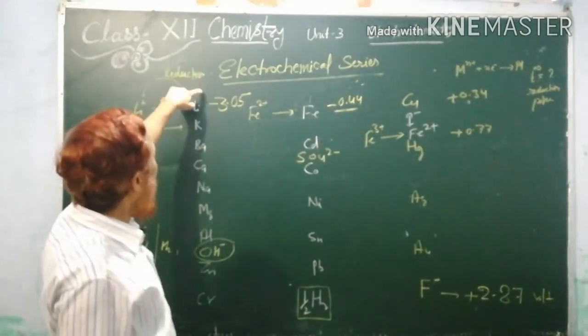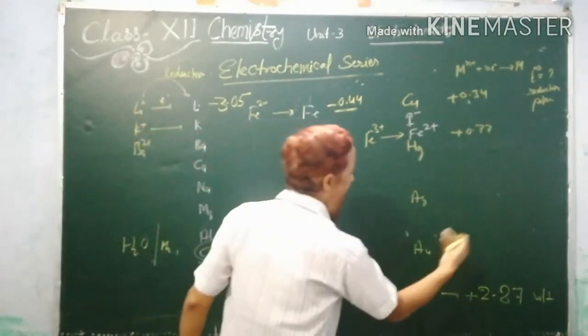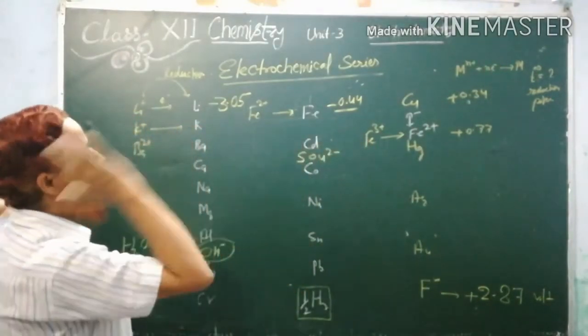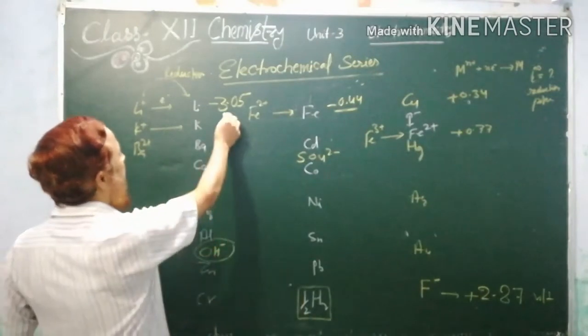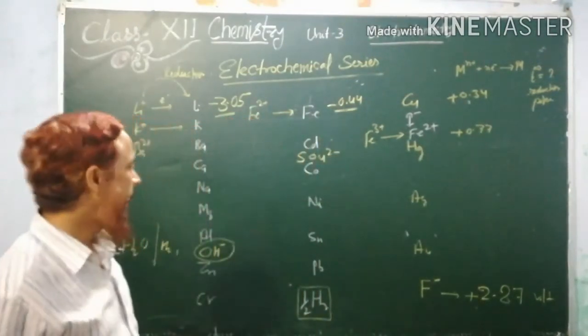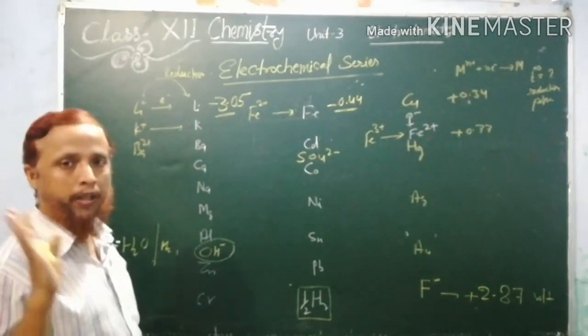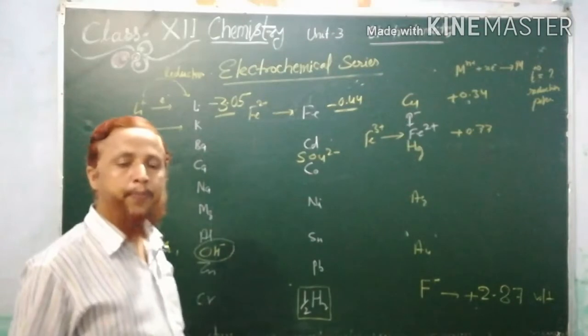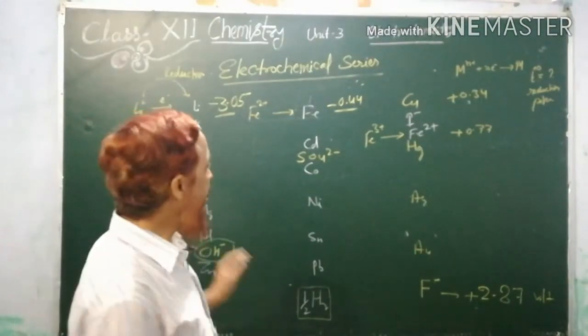Lithium is on the top and fluoride ion on the bottom. Okay, so this is the electrochemical series, and these are their values. So only a few values are needed to learn, not all. But when we discuss the important features, things will be more clear.